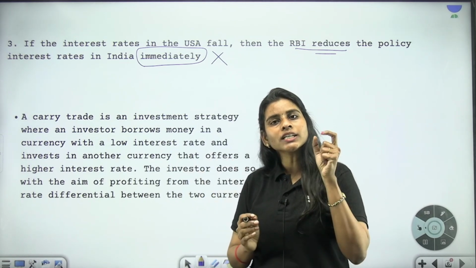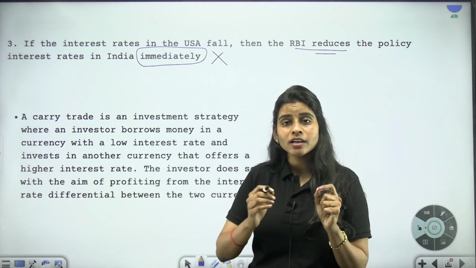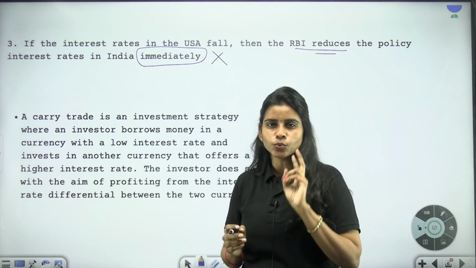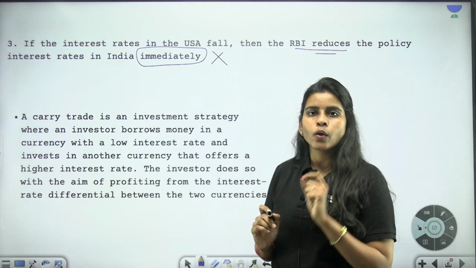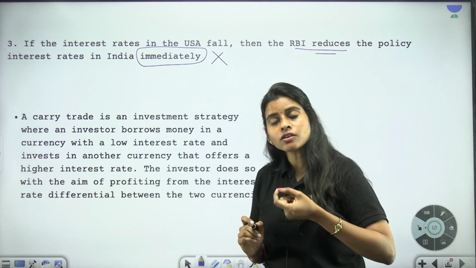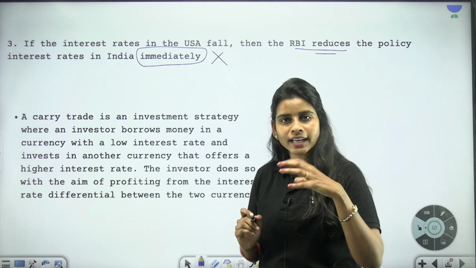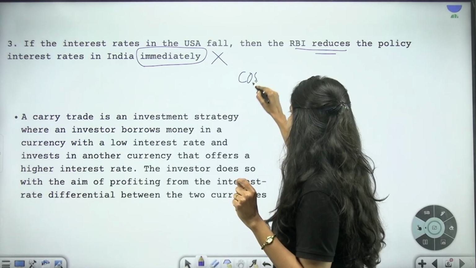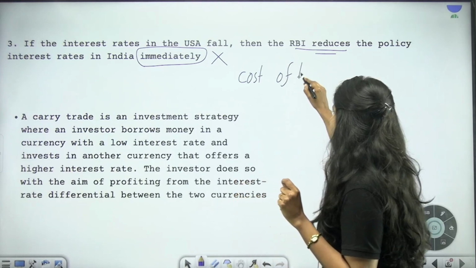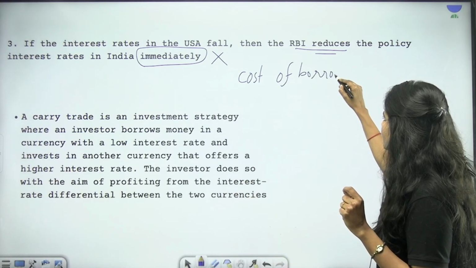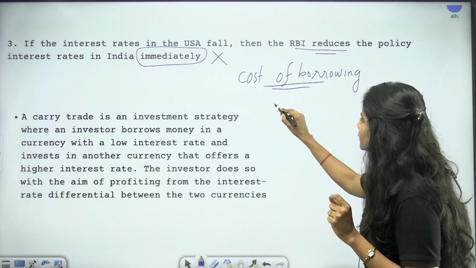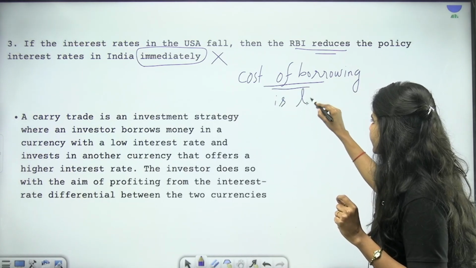But how is a decrease in interest rate in the US going to impact India? It is going to impact India in two different ways. The first thing: whenever the interest rates of US banks are decreased, it means that the cost of borrowing is less.